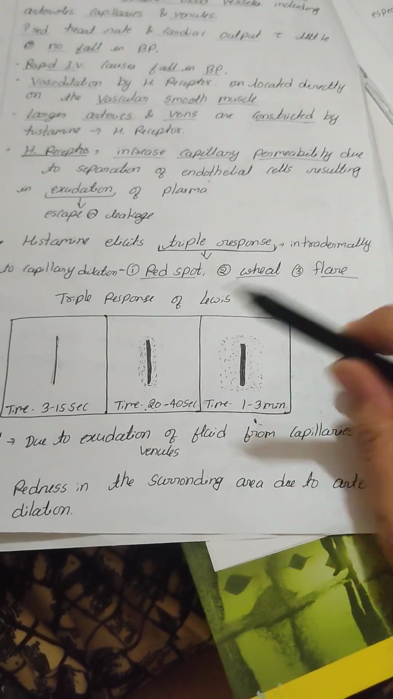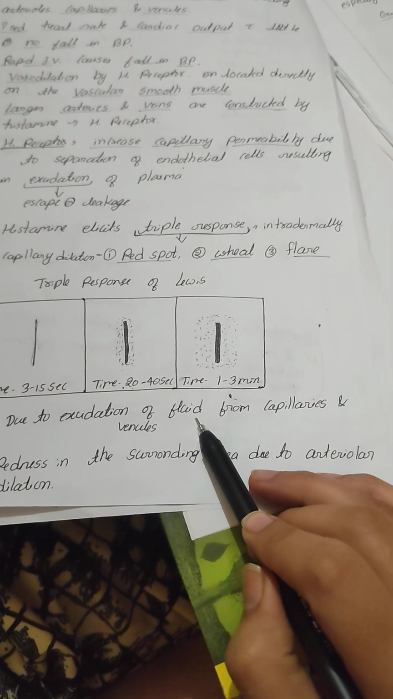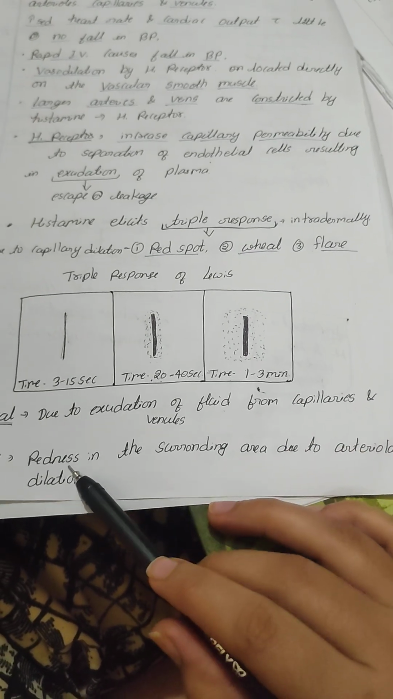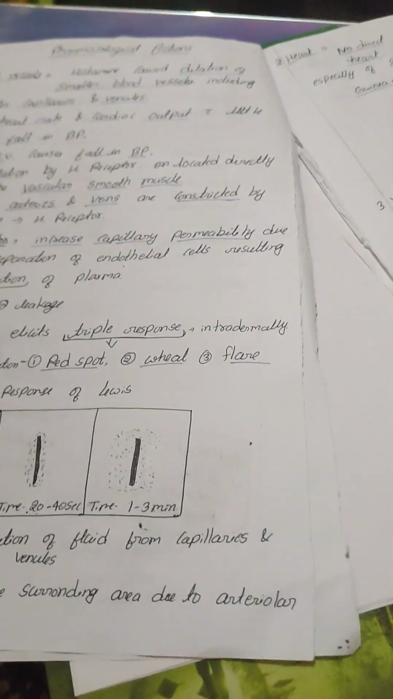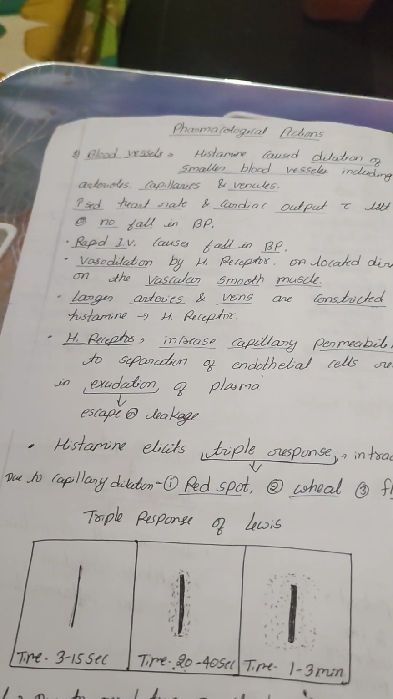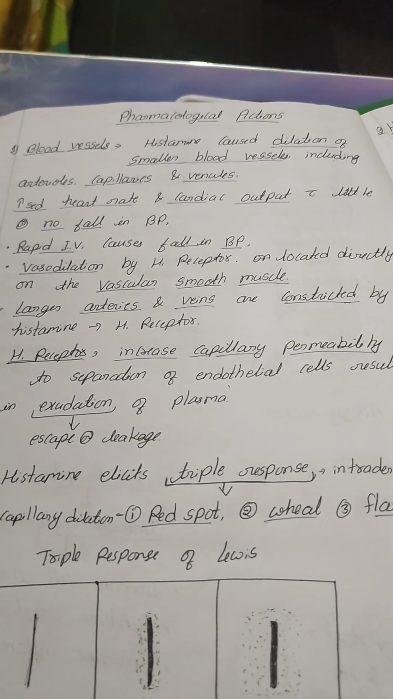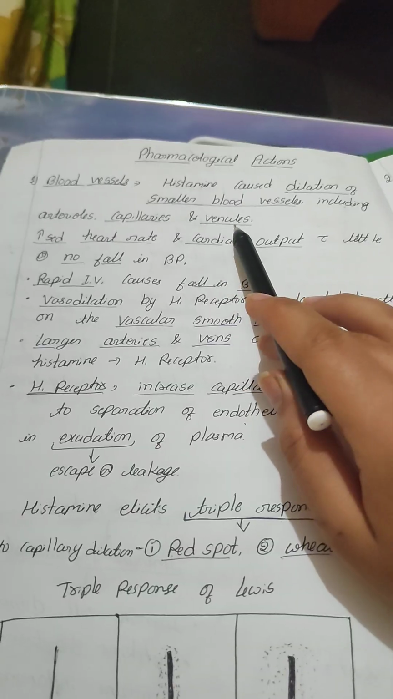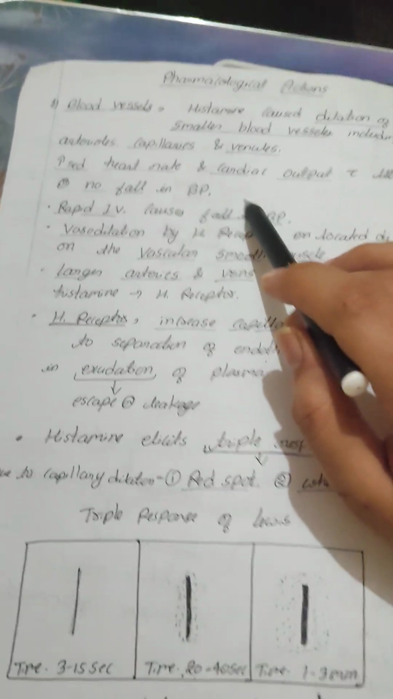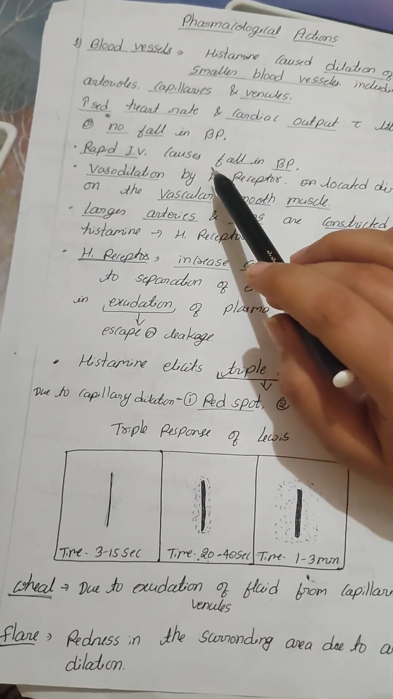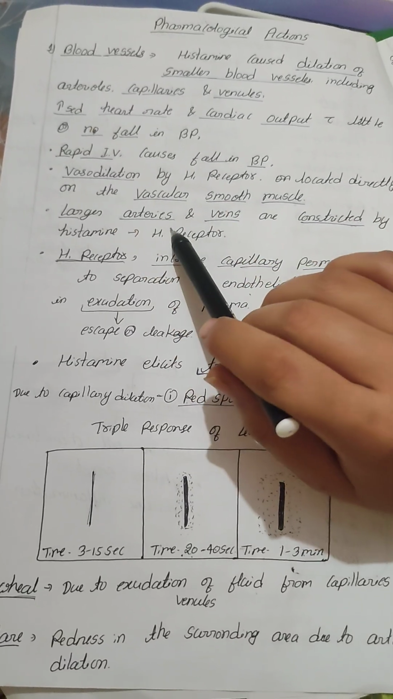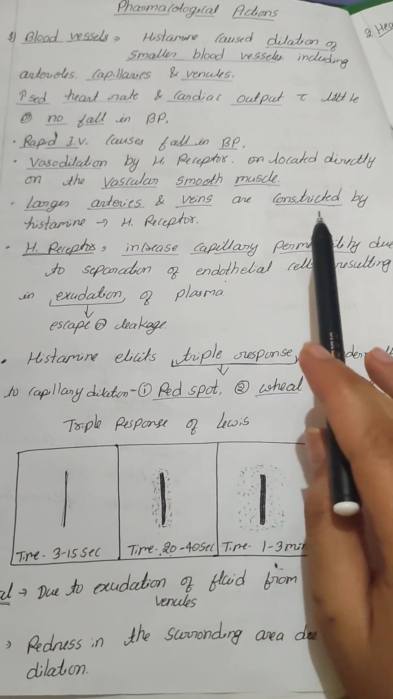The triple response is due to exudation of fluid from the capillaries and veins. Redness in the surrounding area is due to arteriolar dilation. So what is the action on the blood vessels? It causes dilation of smaller blood vessels, capillaries and veins, increases the heart rate and cardiac output, with no fall in BP, but when given intravenously it causes a fall in the BP, vasodilation of larger arteries, and increases the capillary permeability.